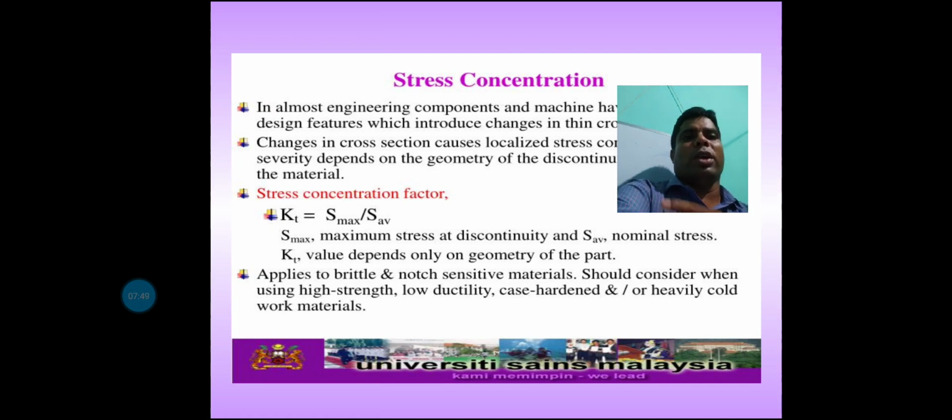It applies to brittle and notch sensitive materials. It should be considered when using high strength, low ductility, case hardened and heavily cold worked materials.